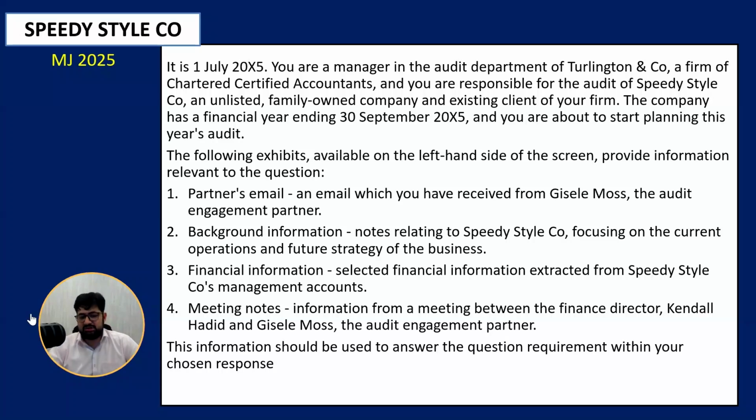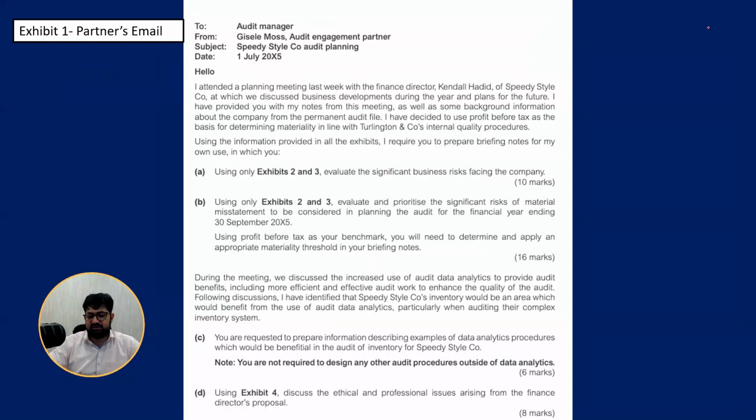So this is the first background information, where they are discussing the background information: the company's year end is 30th September, and the date is 1st July, and the details of the exhibit are given. Now, the next exhibit. Yes, that is the email from the partner to the audit manager, and it is the same everywhere. So from, to, and from, and date.